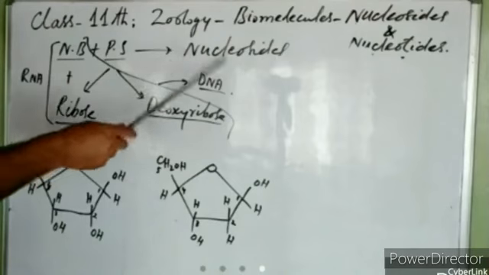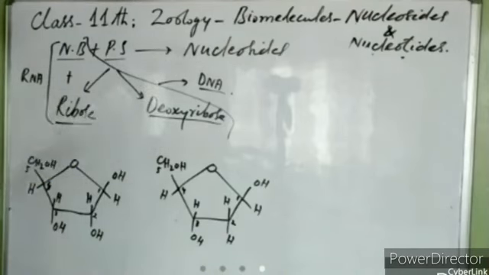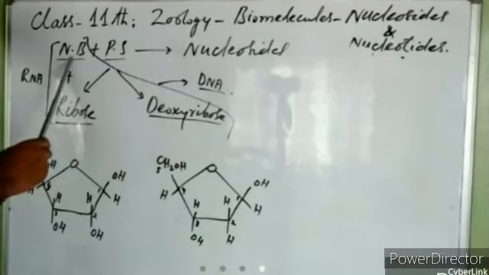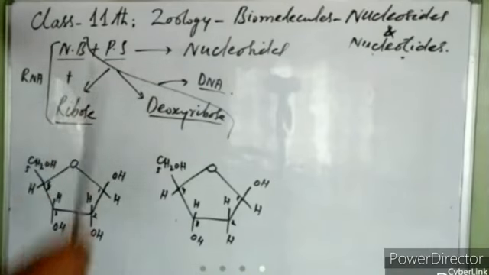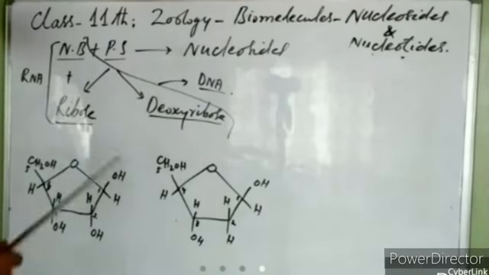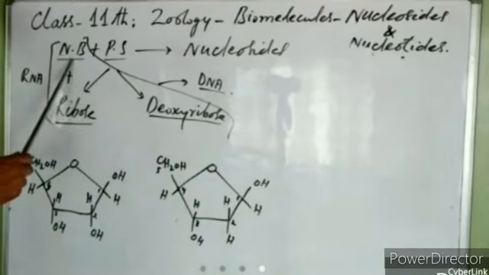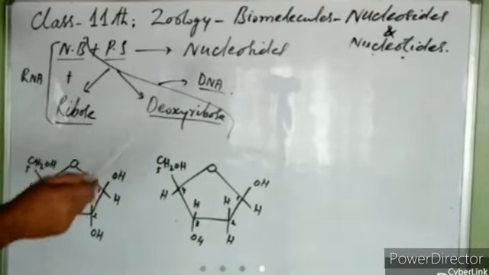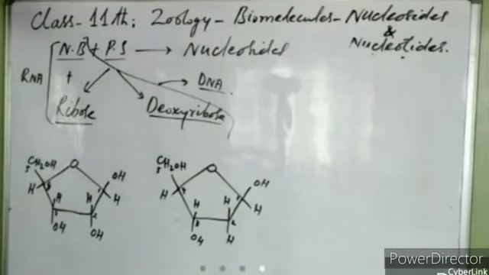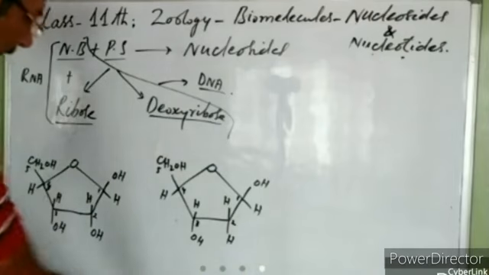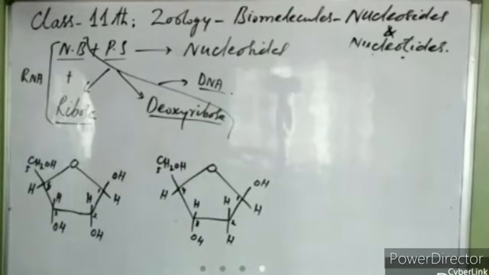When they combine, they form nucleosides. Now, how do they combine? How does a nitrogenous base combine with a pentose sugar to form a nucleoside? We will see that in another diagram. I will make another diagram and show you how a nitrogenous base combines with a pentose sugar to form a nucleoside. Is it clear? Okay. Should I rub this?